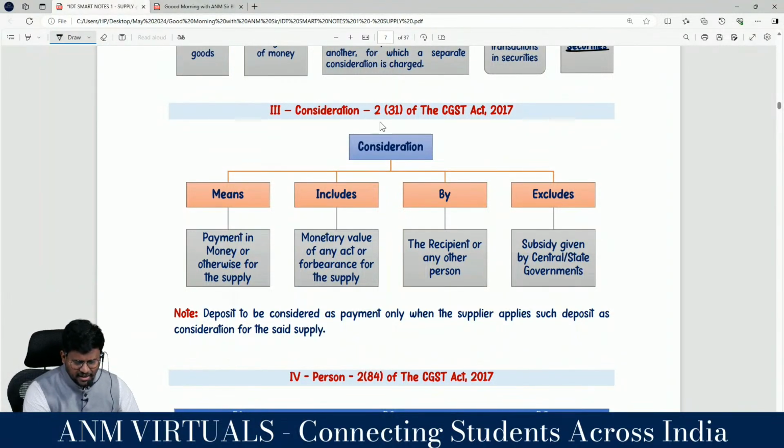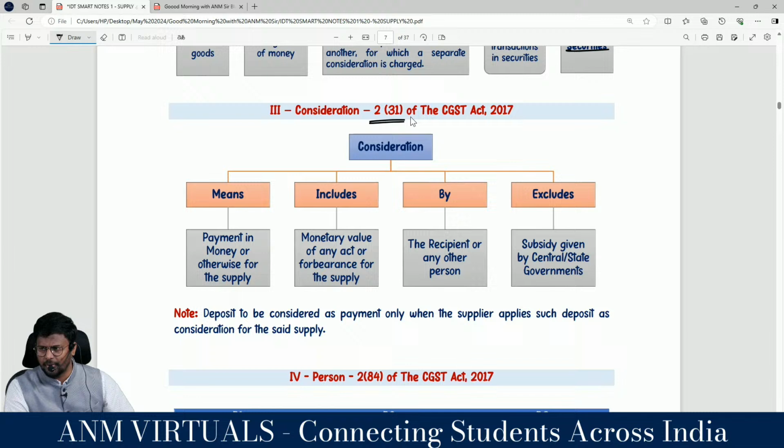Next one, sir, consideration, Section 2 subsection 2 clause 31 of the CGST Act. Consideration means, consideration includes, consideration excludes. Consideration means payment in money, or you can pay in cash or in kind, both are consideration.